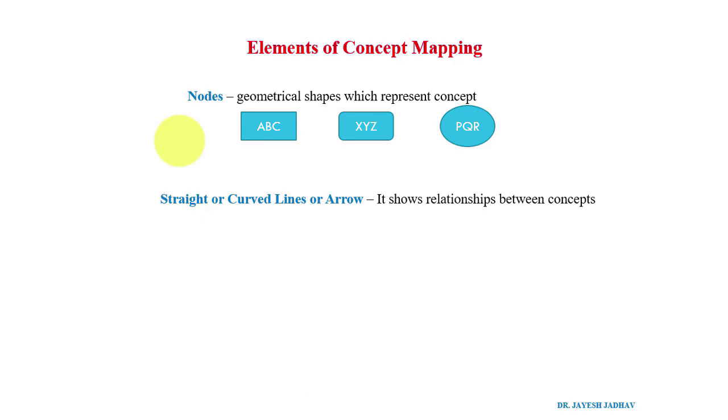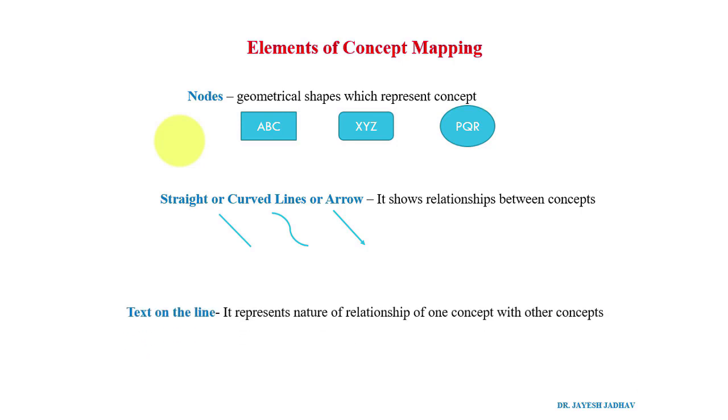Then, a straight line or curved line or arrow shows the relationship between concepts. Sometimes we use a straight line, maybe a curved line, maybe arrows that connect those shapes, and we show the relationship of one concept with another concept. And one more important part is the text on that line. Whenever you show a relationship with these lines, don't forget to write some words, propositions, which indicate the kind of relationship of that concept with another concept. So these are the main elements which are important in concept mapping.